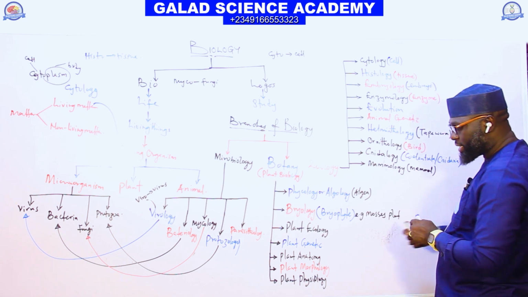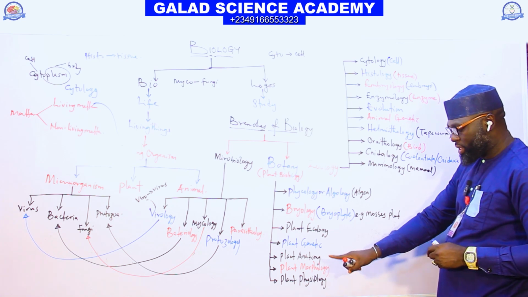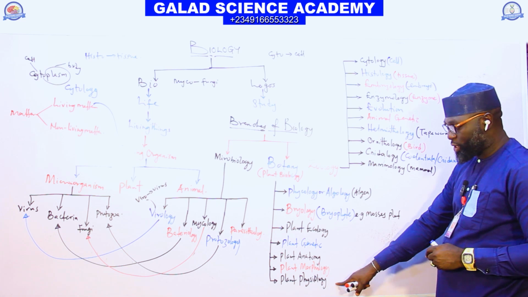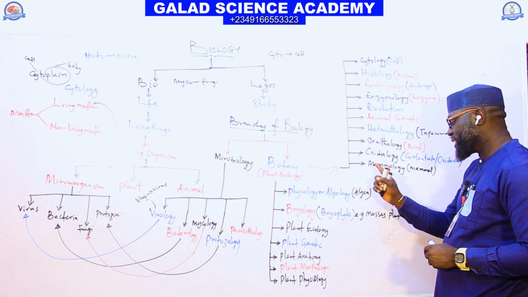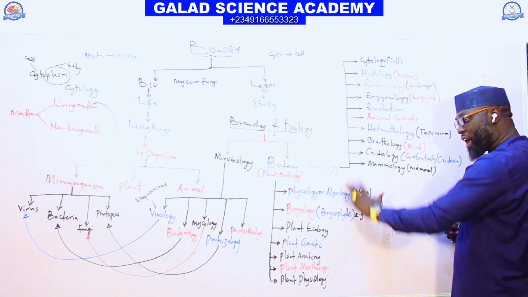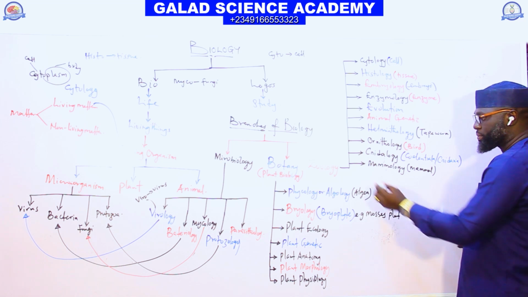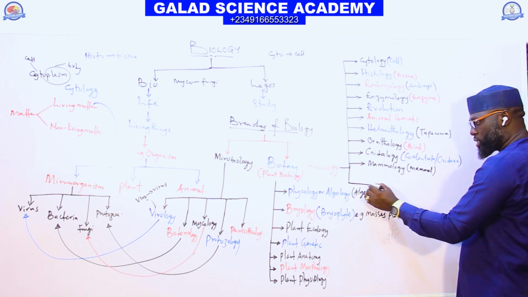And let me add this last thing in the air. Anatomy, morphology, and physiology, we also have them in animals. We also have ecology in animals. We also have evolution in plants. So let me add the last three there.